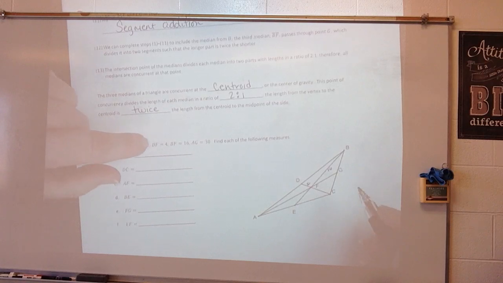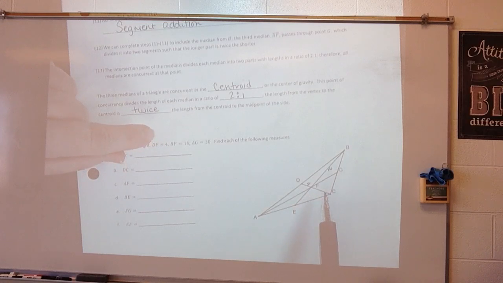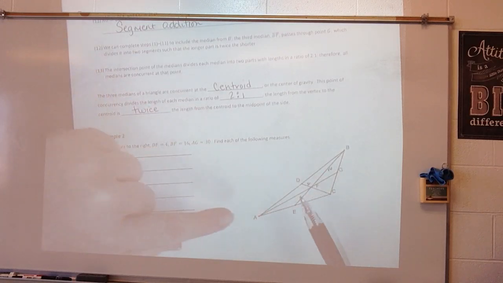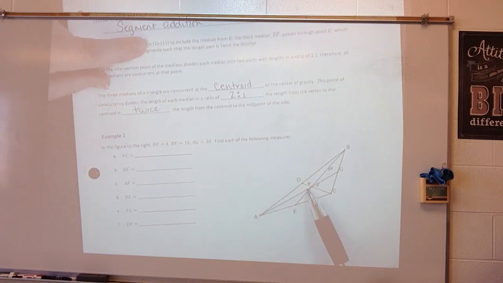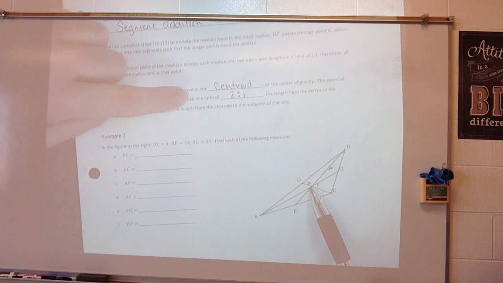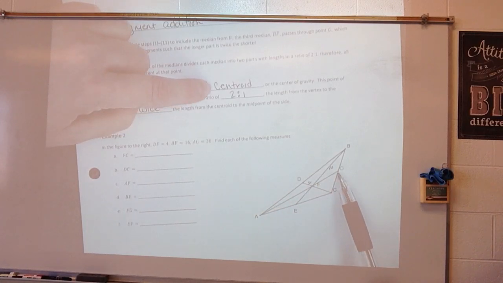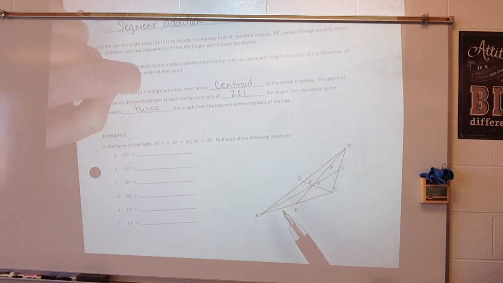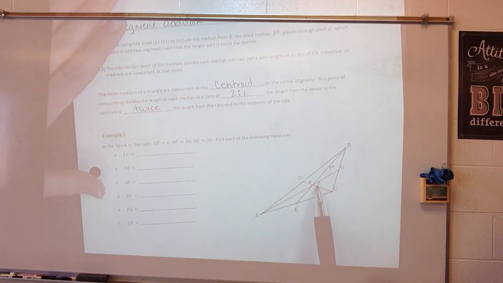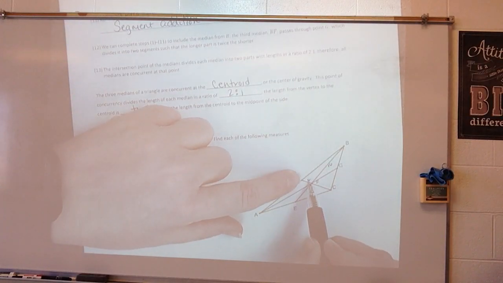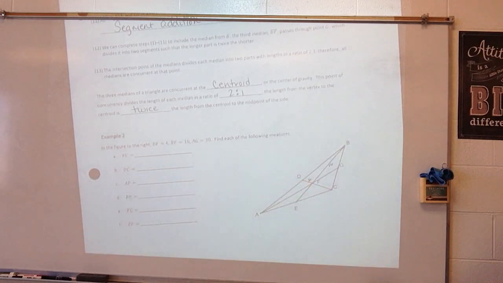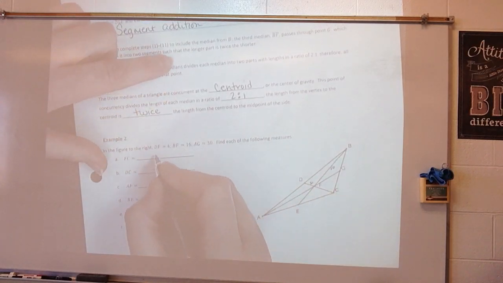If you remember, if I have a centroid here, the length from the vertex to the centroid is twice the length from the centroid to the midpoint of the side. So FC, I'm going to find FC. If this is 4, then this is going to be twice that length, so this would be 8.